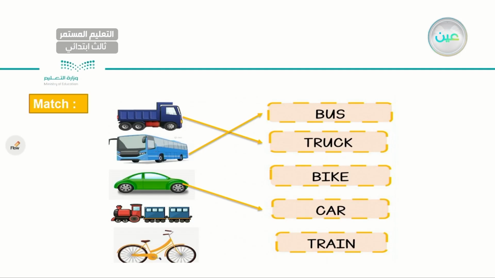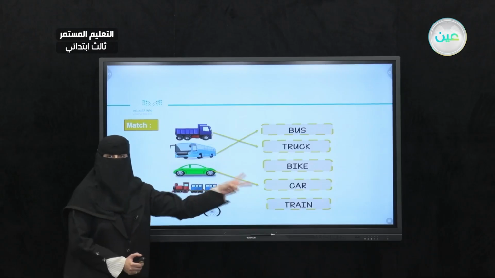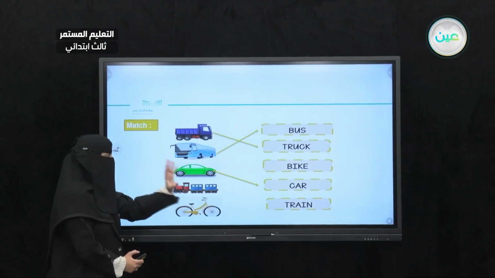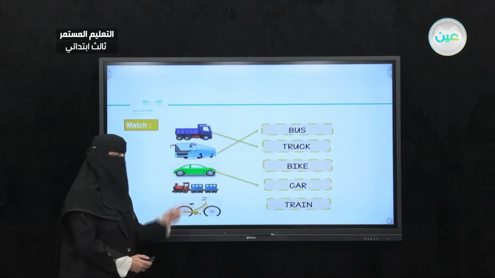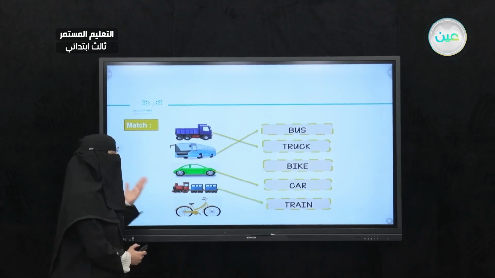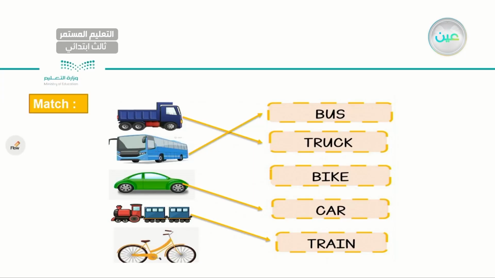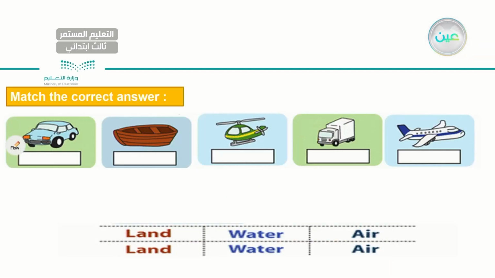Now I have two remaining pictures and two remaining answers. Bike and train. So for the first picture here, it's a train. Very good. And the last one here, I have a bike. Very good, my dear student. Excellent.